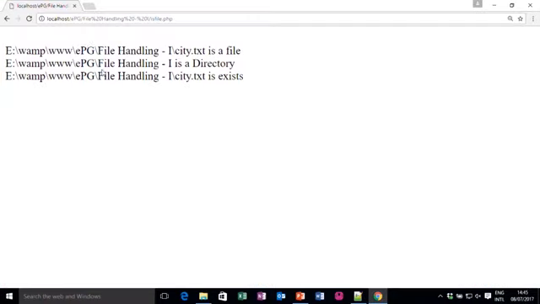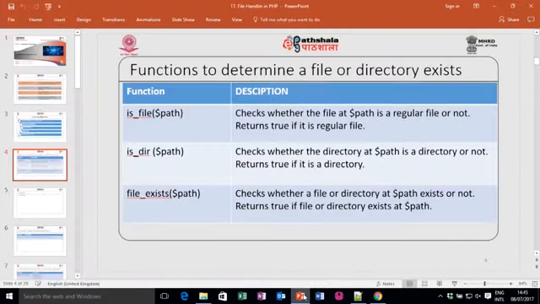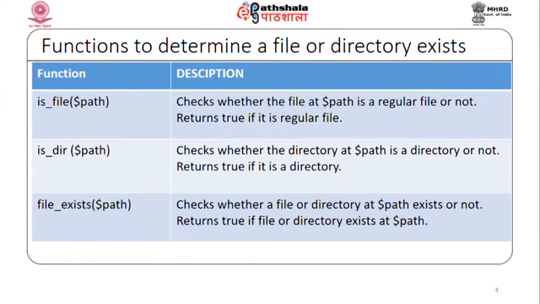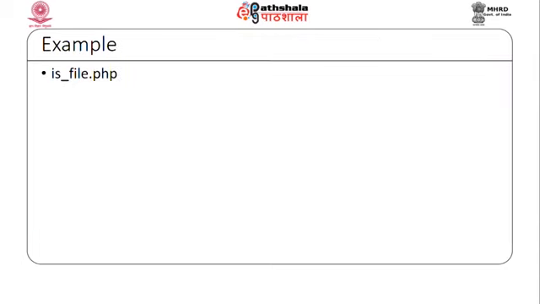So, I will just show you here, refresh it. So, again this directory also exists. So, these are the three built-in functions that will be helpful to determine whether a file or directory exists or not.